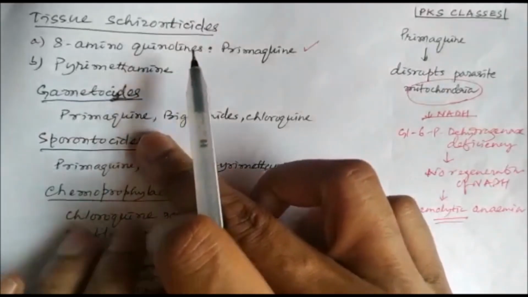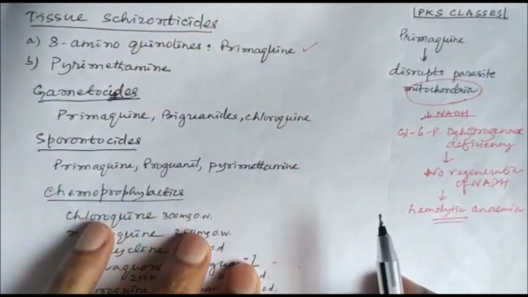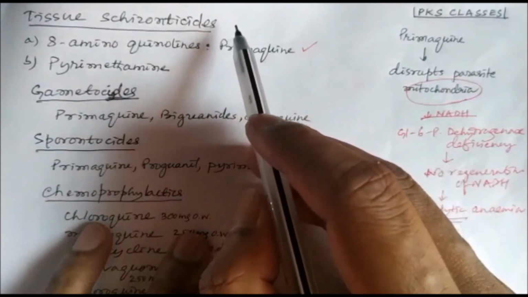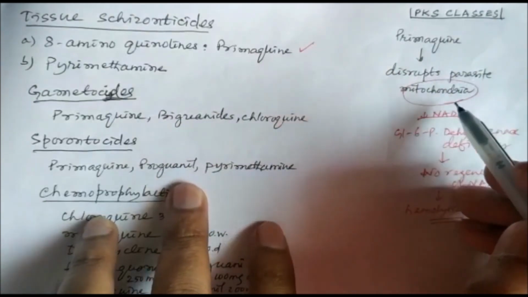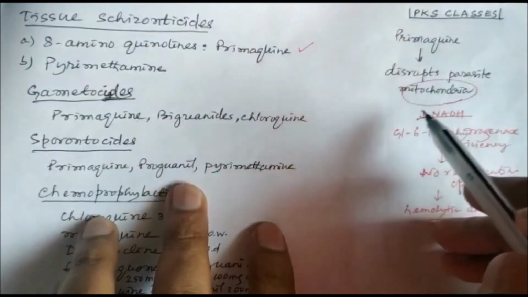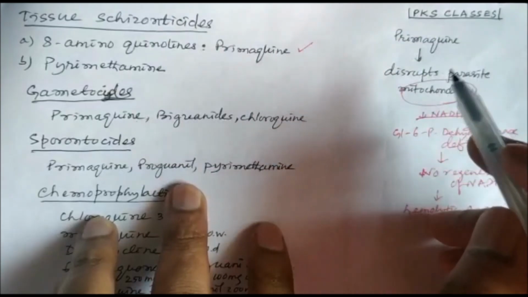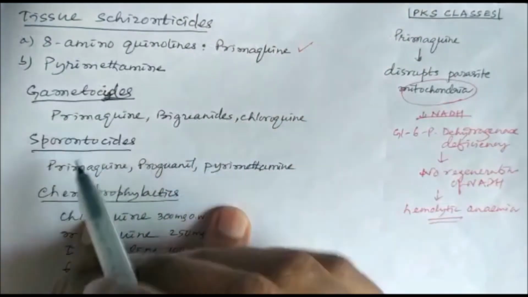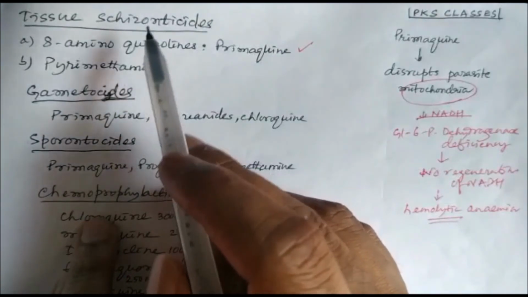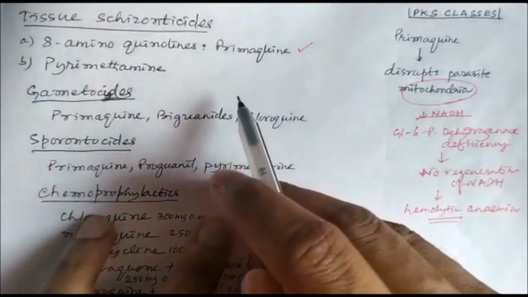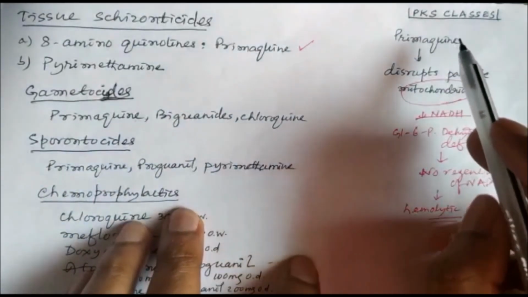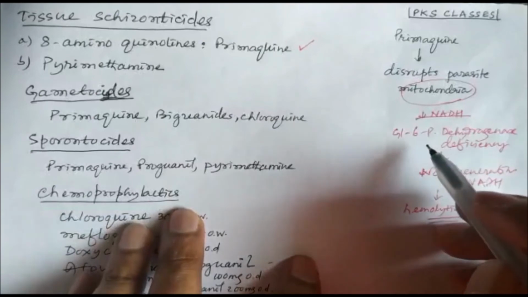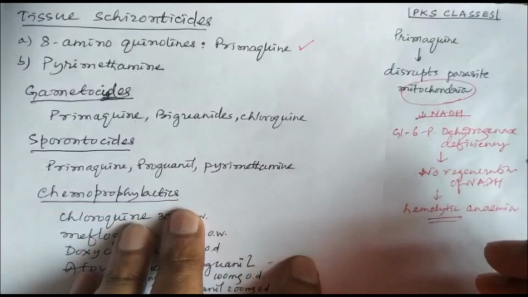Then we have the tissue schizonticides, and tissue schizonticides mainly act on the liver and they kill the hypnozoites. And primaquine is the major drug. Primaquine disrupts the parasite mitochondria and kills the hypnozoites. And pyrimethamine also shows tissue schizonticidal action by inhibiting folic acid synthesis. And primaquine has a drawback in glucose 6-phosphate dehydrogenase deficient patients.